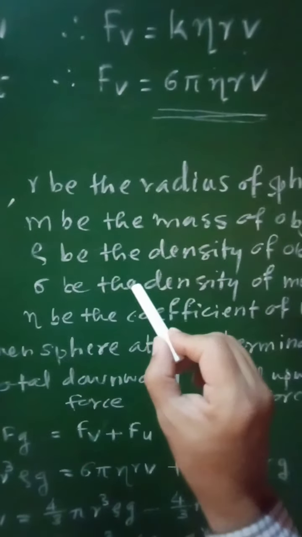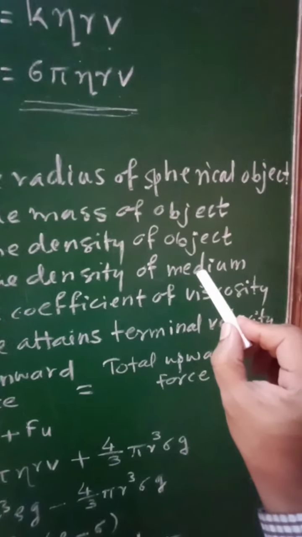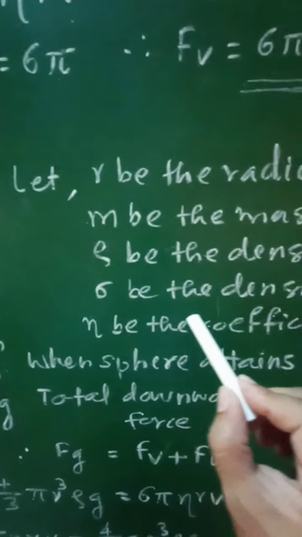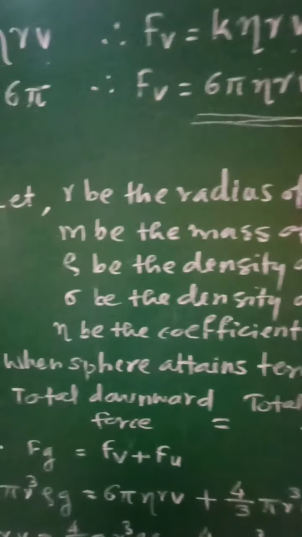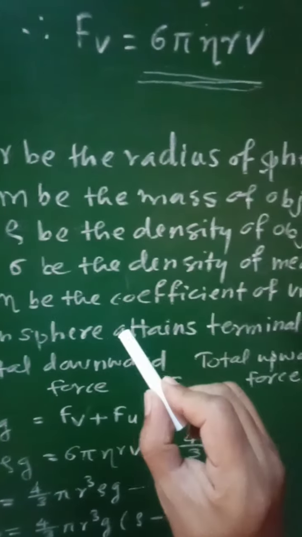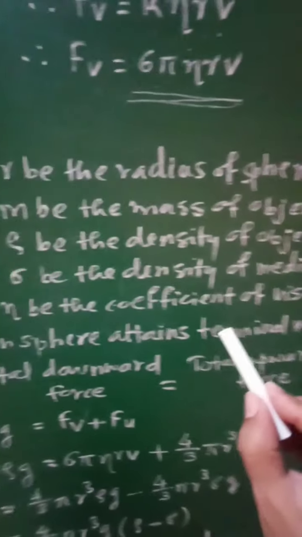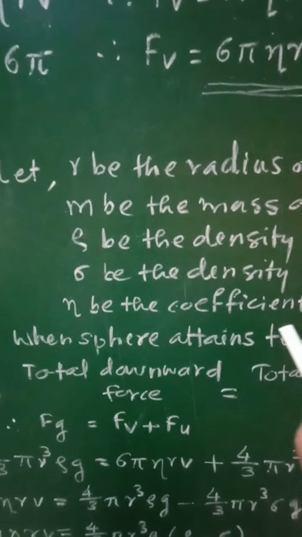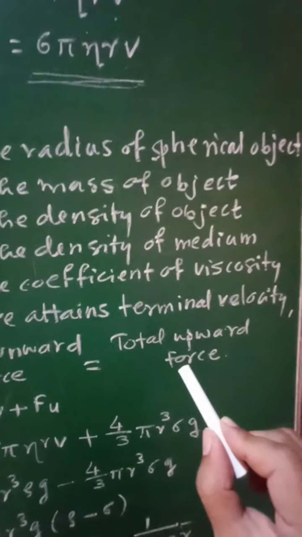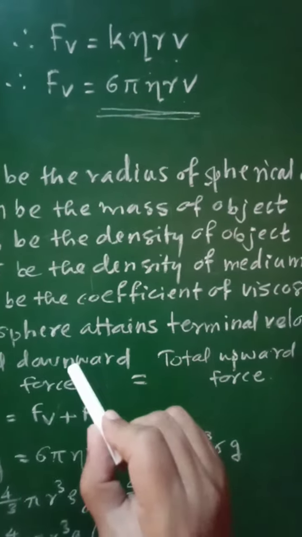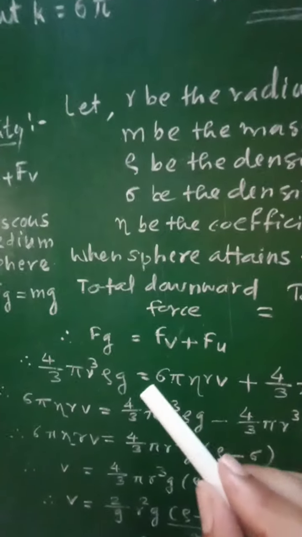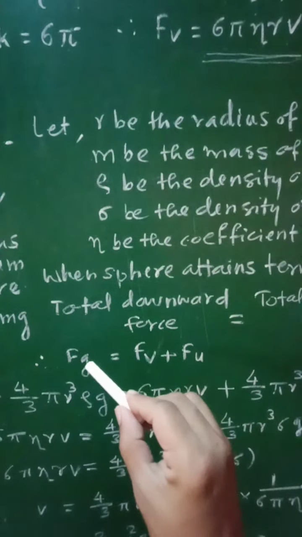Similarly, let sigma be the density of the viscous medium, and eta the coefficient of viscosity of that medium. Now, when the sphere attains terminal velocity, the total upward force is equal to the total downward force.